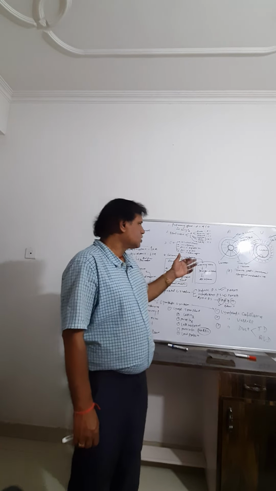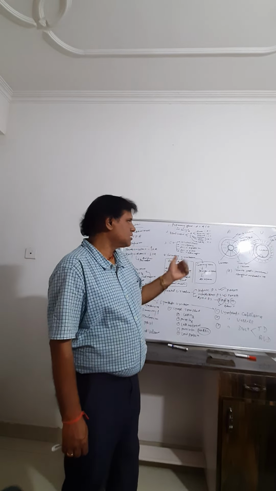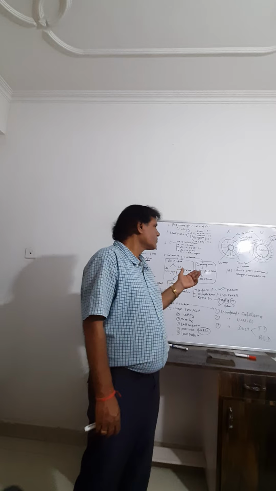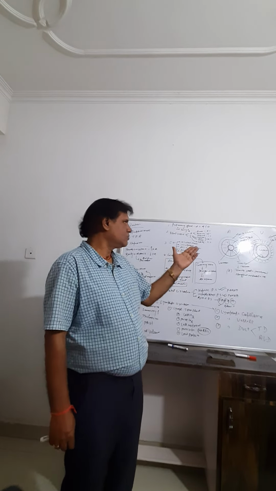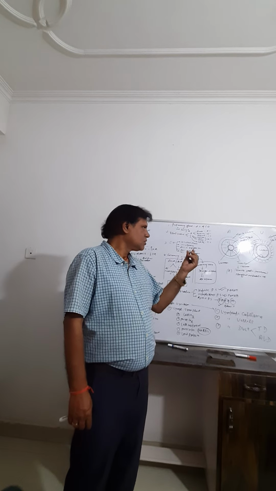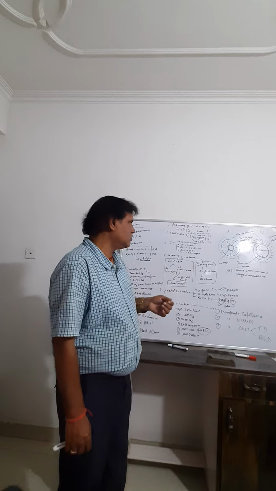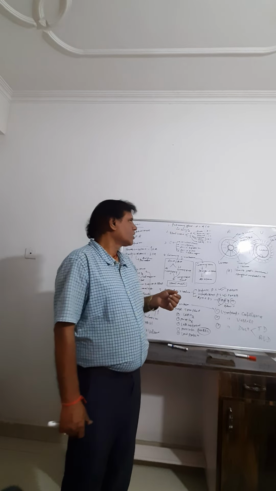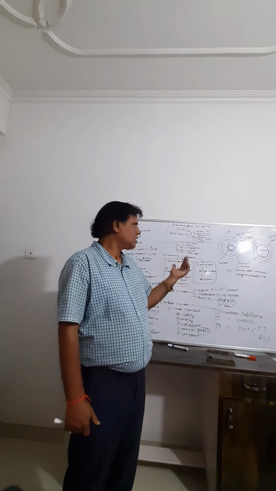But tunica interna is strong in the case of artery and consists of elastic membrane and elongated endothelial cells. But in the case of vein, it is not a strong elastic membrane, it is a thin elastic membrane and elongated endothelial cells. And the tunica externa is well developed in vein, not in the artery.